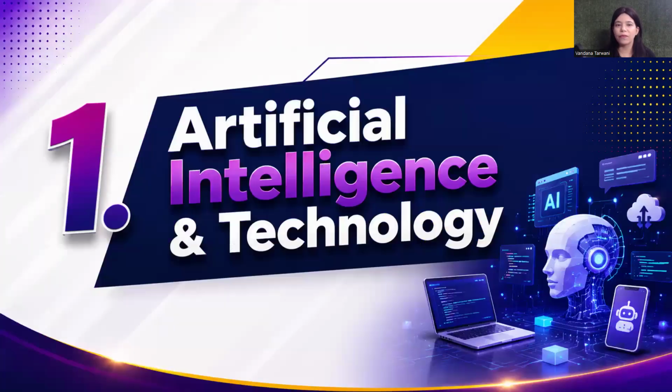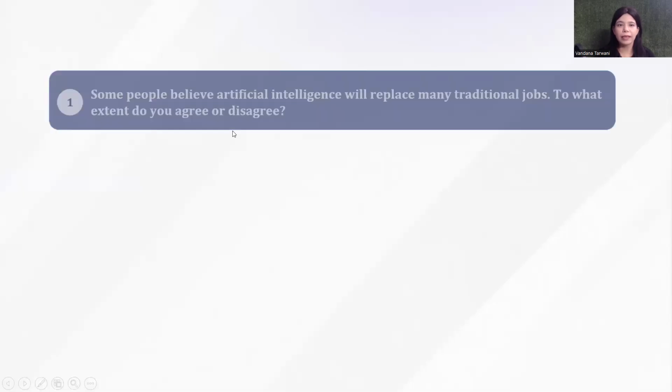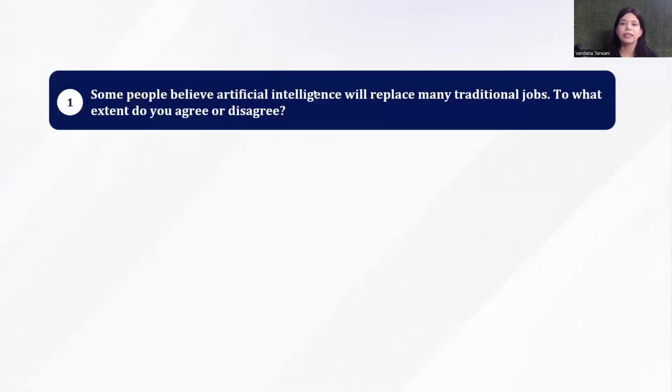Here we go, and the very first theme is artificial intelligence and technology. So this is a very trending topic and has got high chances of being in your question paper if you are somebody who is preparing for IELTS academic. Let's see some questions under this theme. So the very first question over here says, some people believe artificial intelligence will replace many traditional jobs. To what extent do you agree or disagree?